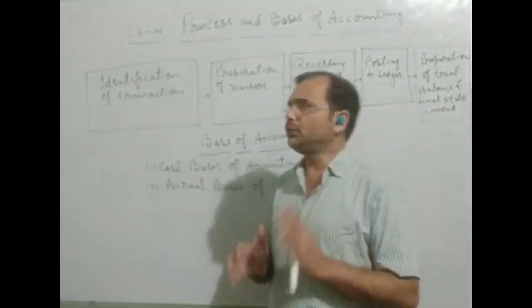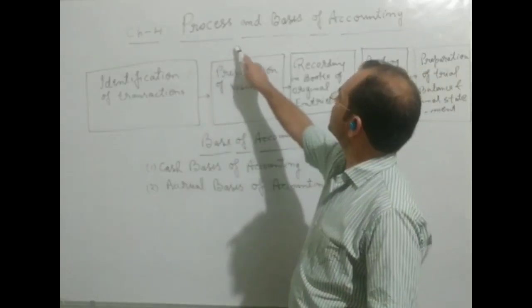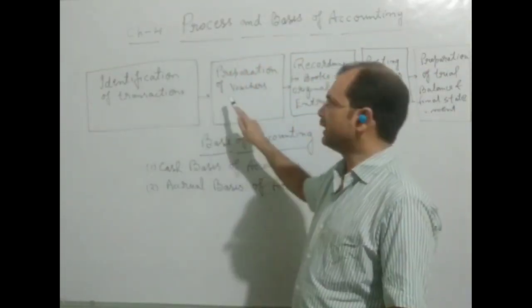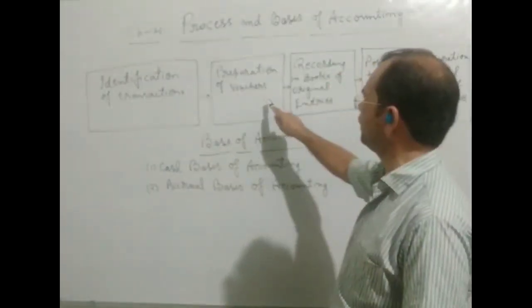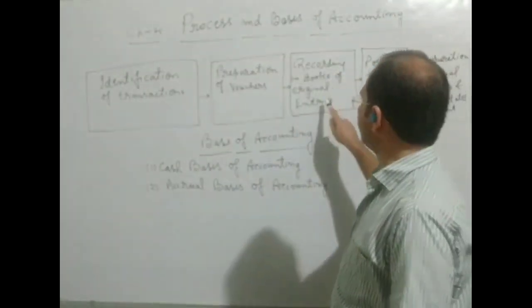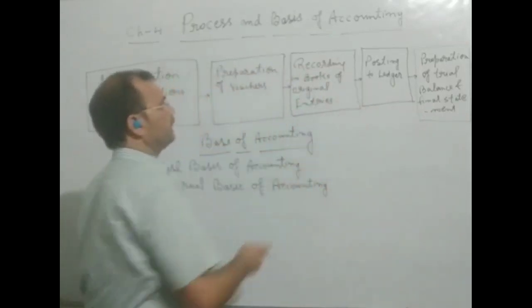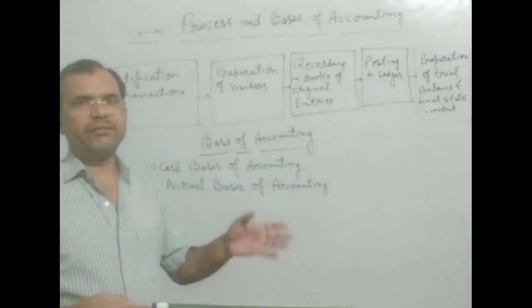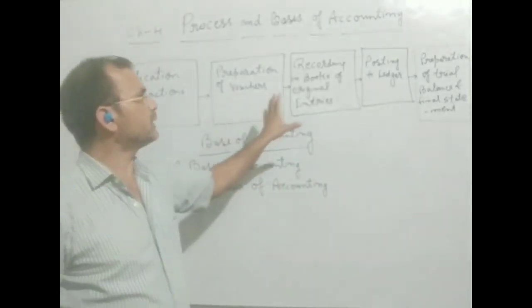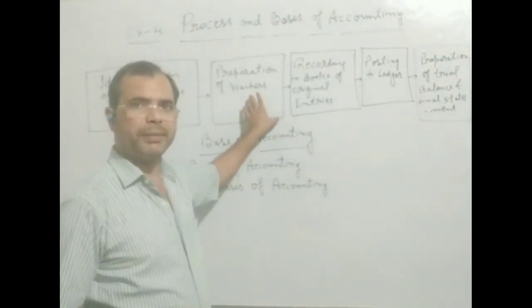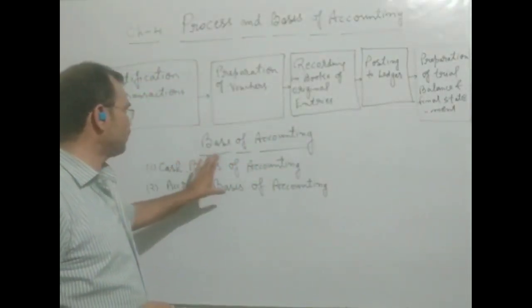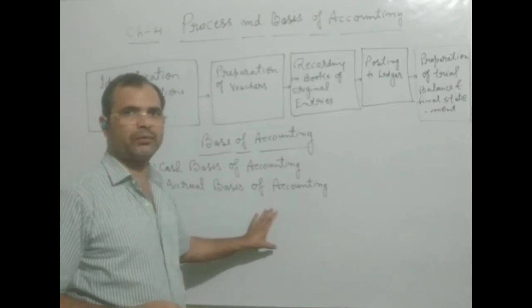Students, I think you have understood process and basis of accounting. First of all, we have learned process. This is identification of transaction, preparation of voucher, recording of books in original entry, posting to ledger, preparation of trial balance, and final statement. In this way, this is called a process. And basis we are talking about. There are two bases: cash basis of accounting and accrual basis of accounting.